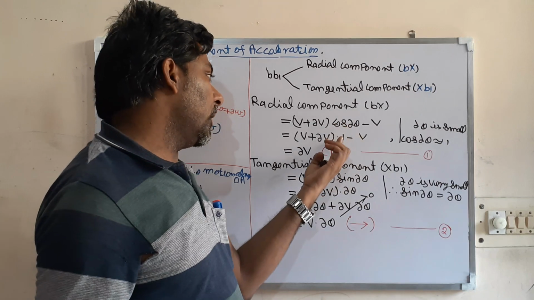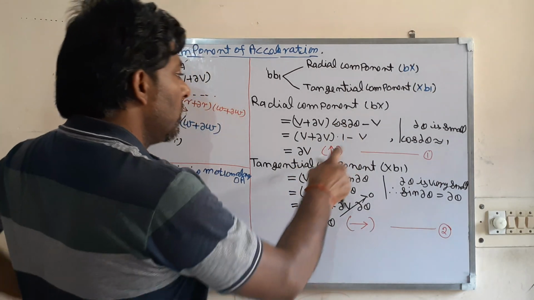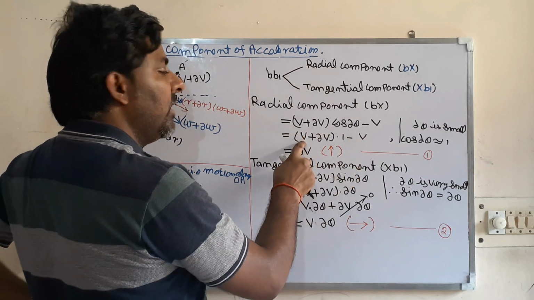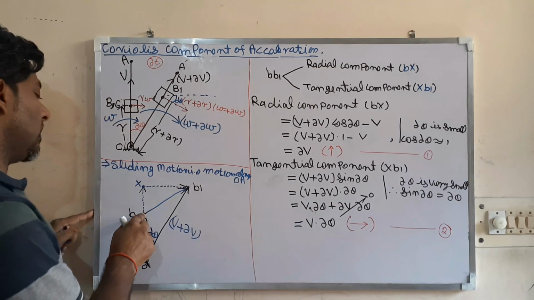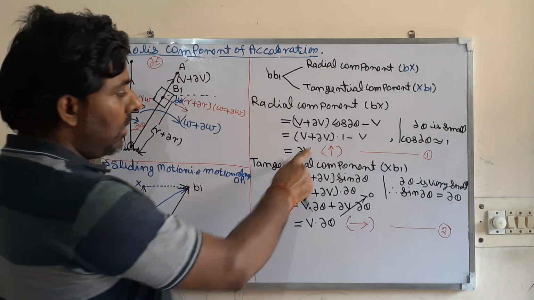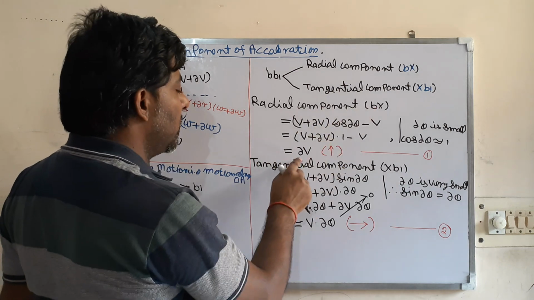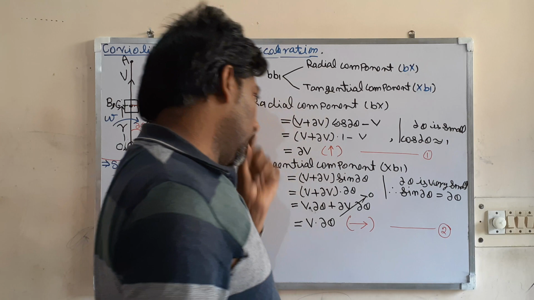Put it here, 1. So v plus del v into 1 minus v. Okay, so minus v plus v gone. So what you are getting? Del v. And what is its direction? Look at here, upward. So radial component Bx is equal to del v, that is upward. Say this is equation number 1.